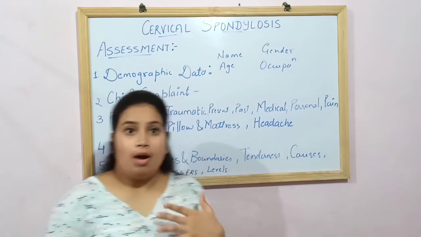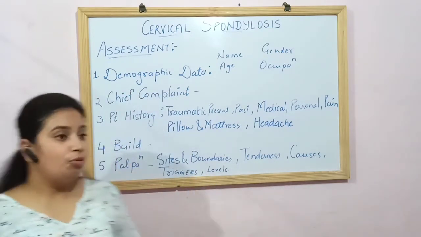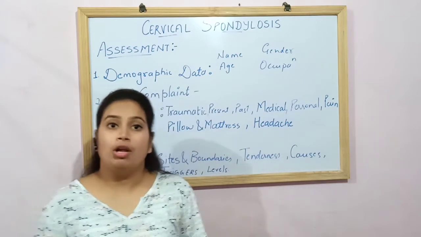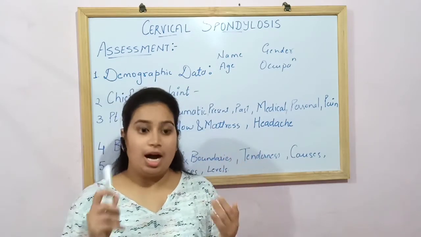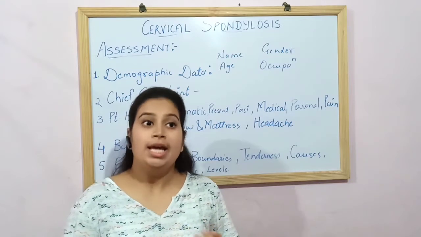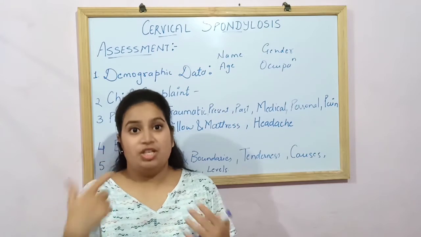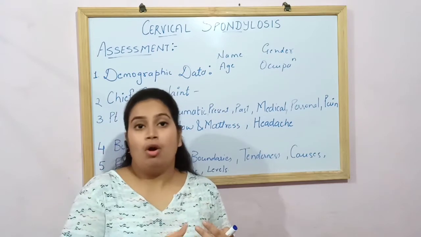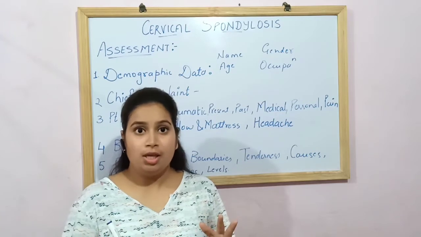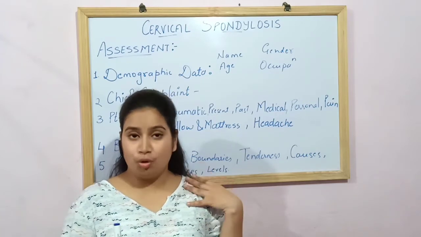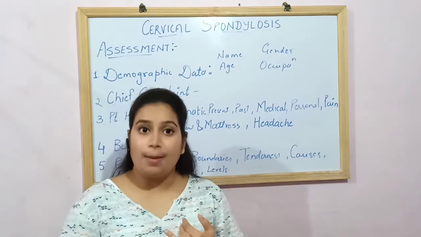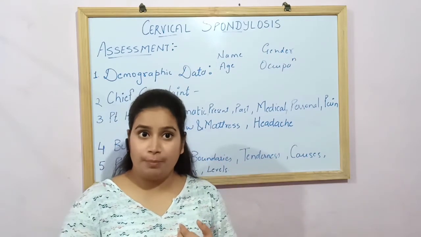Now, after the palpation part, you move on to the observation part. In the observation part, you check all the active movements of the patient. Does the patient have a complete range of motion or not? Is the range of motion painful or without pain? Then you need to check all the movements of the shoulders, neck, elbow and the wrist. Then check whether the upper crossed syndrome is present or not.